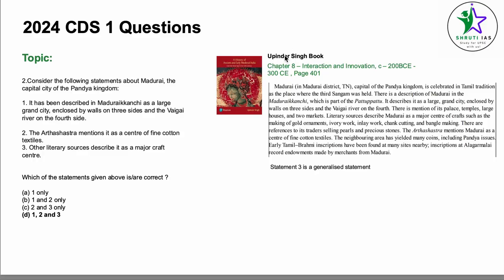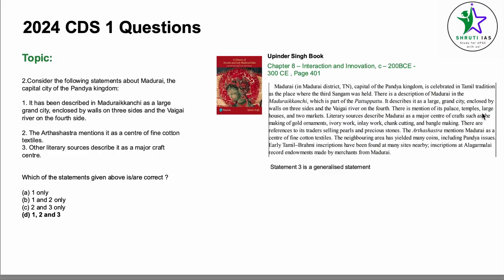Coming to the source, this is from the Upinder Singh book, Chapter 8, Interaction and Innovation, circa 200 BCE to 300 CE, page number 401. Madurai district, Tamil Nadu, capital of the Pandya kingdom, is celebrated in Tamil tradition as a place where the 3rd Sangam was held. There is a description of Madurai in the Madurai Kanchi, which is a part of Pattuppattu, and it describes it as a large grand city enclosed by walls on the 3 sides and the Vaigai river on the 4th side. So this statement becomes directly correct.